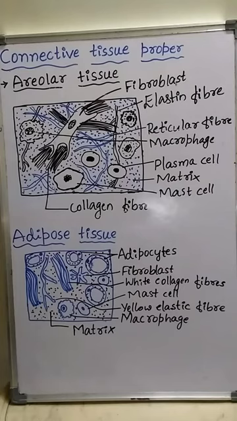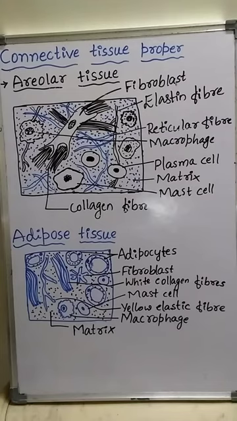These areolar connective tissues are present inside the organs, around blood vessels, around muscles and around nerves, and below the skin as subcutaneous tissue.